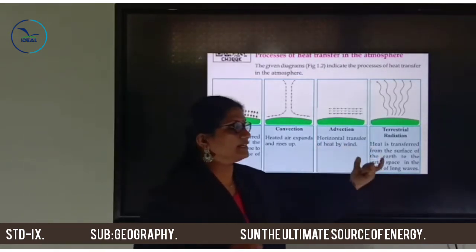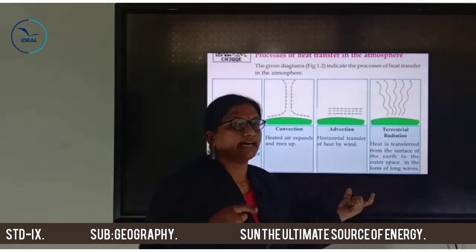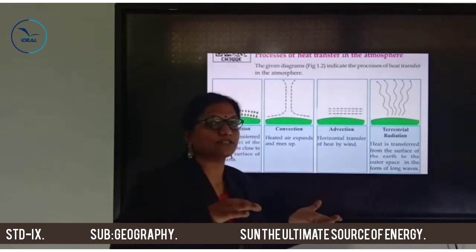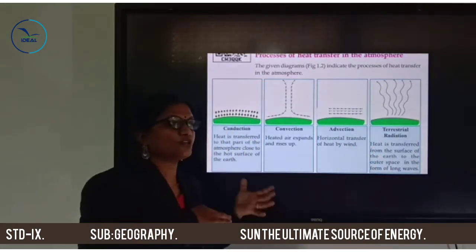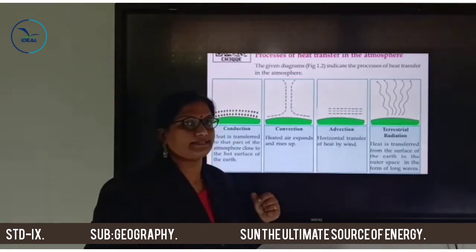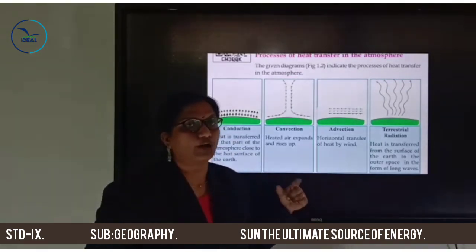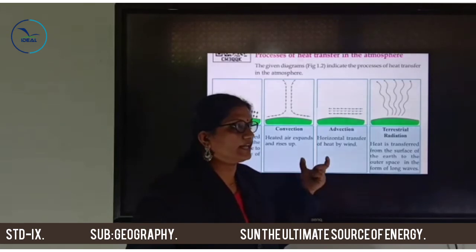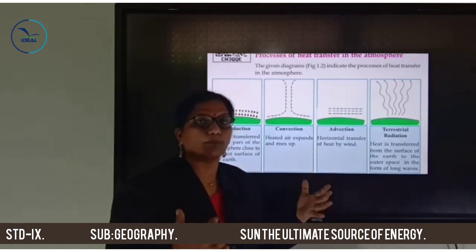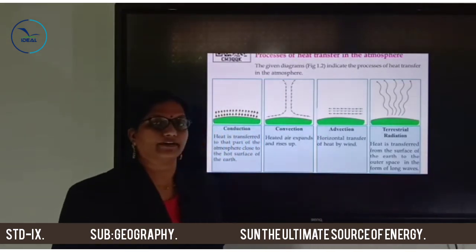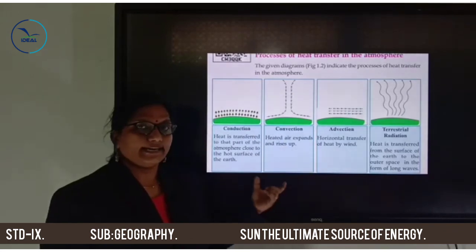Fourth one, terrestrial radiation: heat is transferred from the surface of Earth to outer space in the form of long waves, so the atmosphere's particles can absorb more heat. Okay, clear? Thank you.